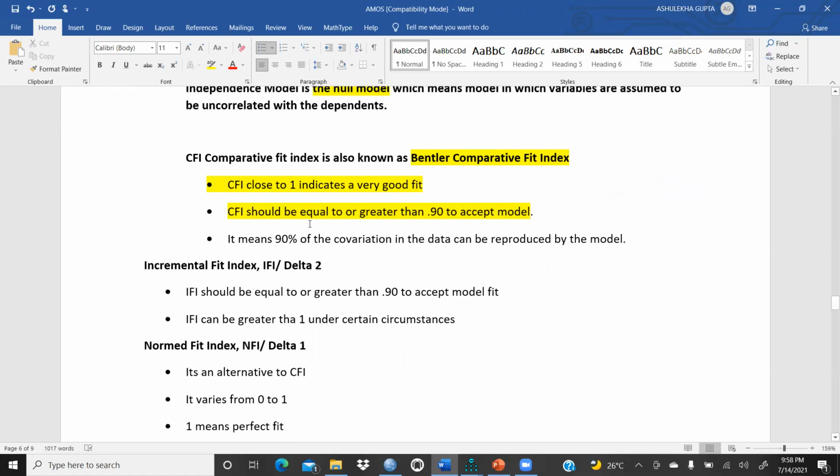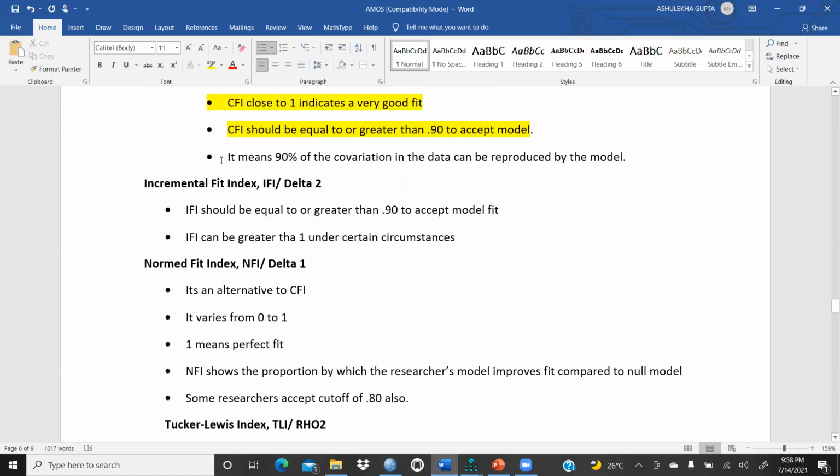If your values are nearby this, that is also fine. What is the meaning of this statement? It means 90% of the covariation in the data can be reproduced by the model. Right? 90% of the covariation in the data can be reproduced by the model.